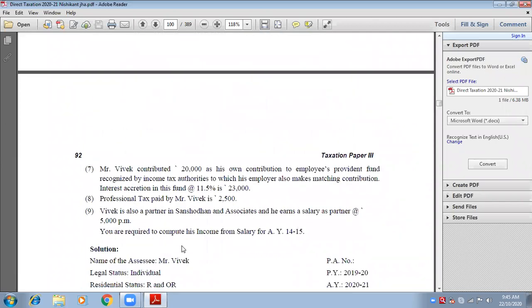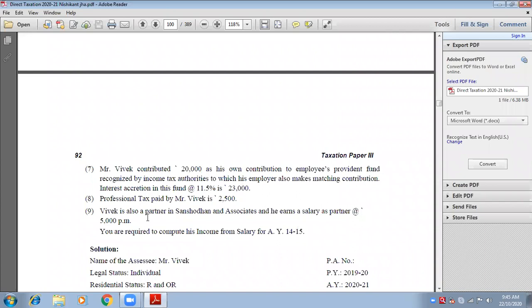And then Mr. Vivek contributes on his own to the recognized provident fund, and his employer also makes a matching contribution, the same contribution, rupees 20,000. Interest is also credited to this account. Professional tax paid by employee. Mr. Vivek is an employee, so only deduction will be available.